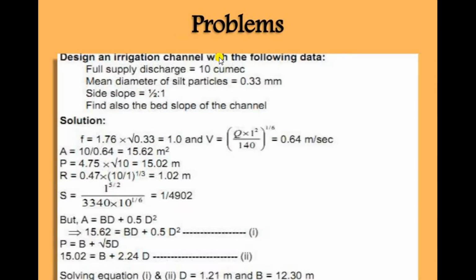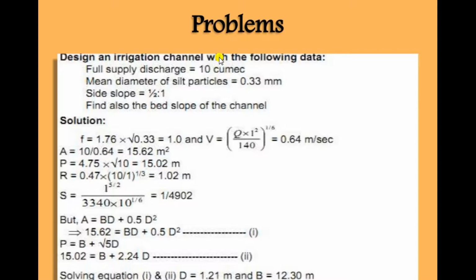Now we have to design an irrigation channel with the following data. Full supply discharge is 10 cubic meters per second, mean diameter of silt particle is equal to 0.33 mm, and side slope is equal to 1.1 up 1, and we also find the bed slope of channel. So put the value into the equation. Mean particle size diameter is given, so value of f is equal to 1.76 into under root 0.33.